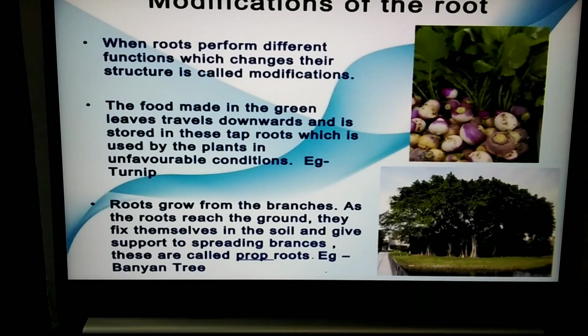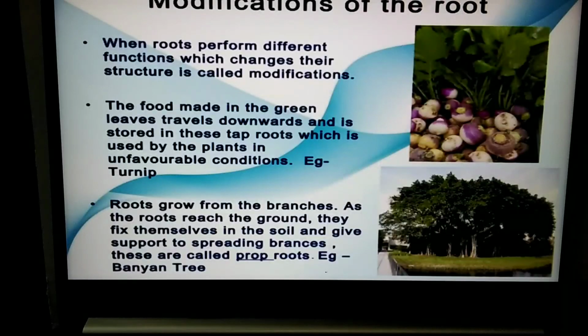For example, in the modifications of the root, when roots perform some special functions other than what we discussed, those are called special functions of the root, and the root structure will be changed. And if the structure of the root is changed, it is called root modification. So roots are modified to store food, and these roots will be large and fleshy. For example, normal roots modified to store food are radish, beetroot, sweet potato, etc.